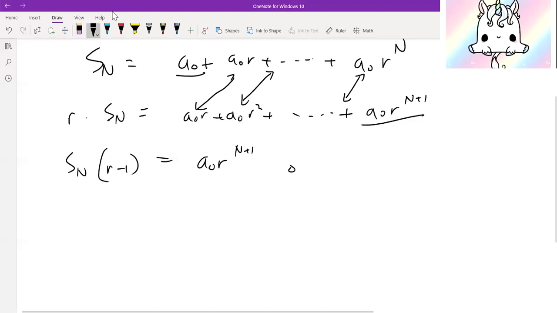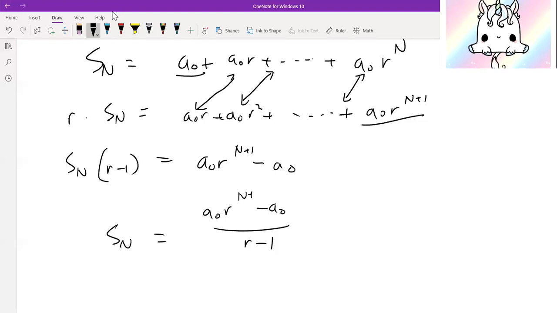If we divide by r minus 1, we get s of n is equal to a0r to the n plus 1 minus a0 over r minus 1. And that's a pretty neat formula. This is going to be our closed form.